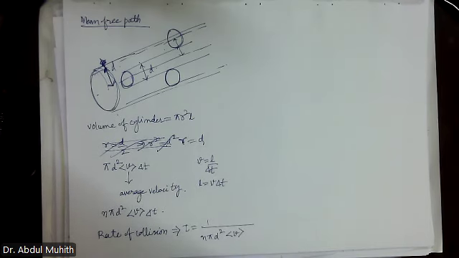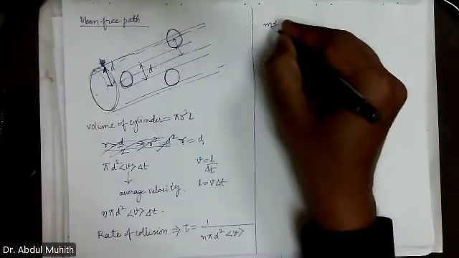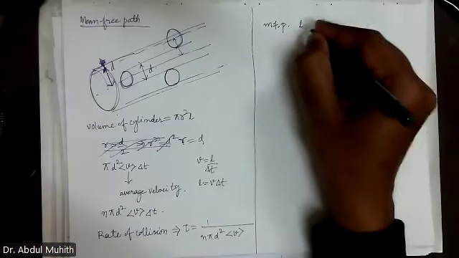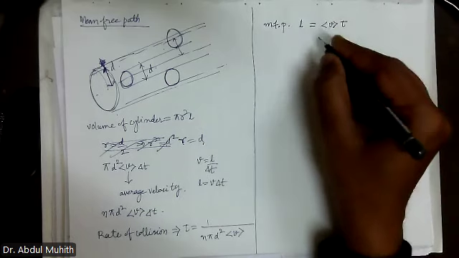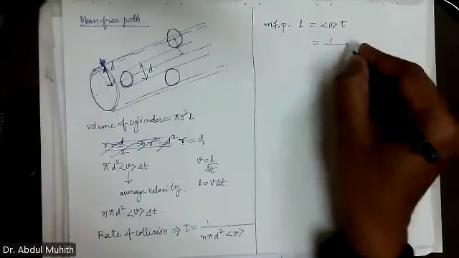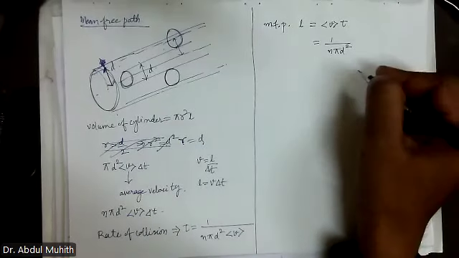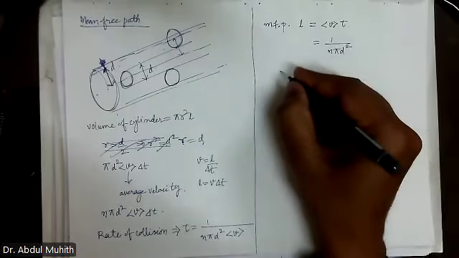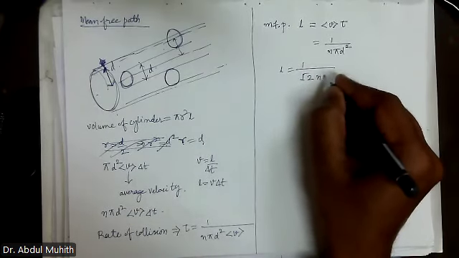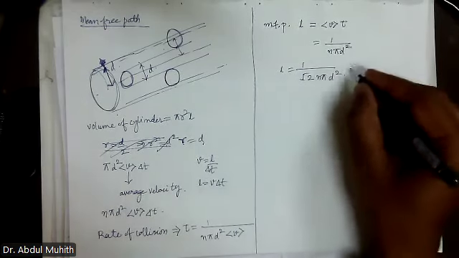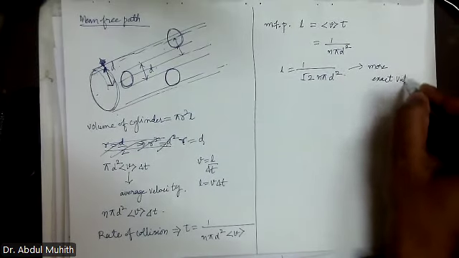We get this formula. Okay. Mean free path is the distance, it's not the time. Mean free path is the distance, that is L. L is equal to what? L is equal to v into tau, delta t, which is equal to 1 by n pi d square. So we can also write L is equal to 1 by root 2 into n pi d square. This is a more exact value.